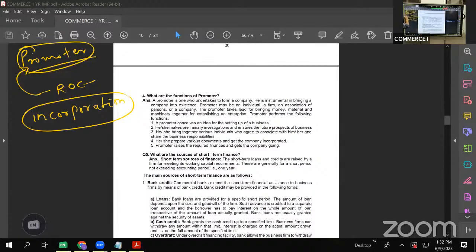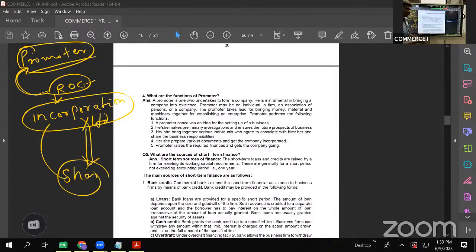After the promoters submit the documents and pay the fees, ROC will issue the certificate of incorporation. The company will come into existence. Let us say X Limited company is formed. X Limited company will issue shares to the public. They become shareholders. Shareholders are the owners of the company. These are the subsequent things.